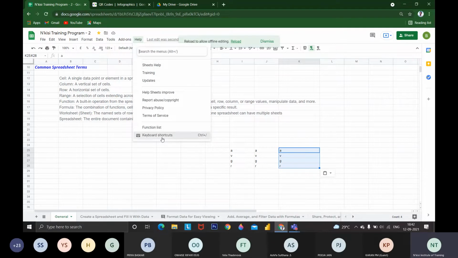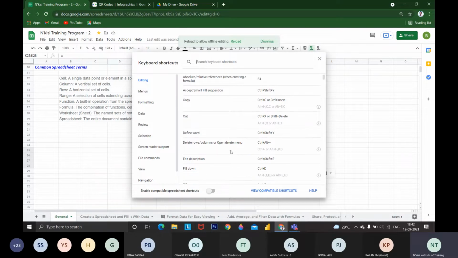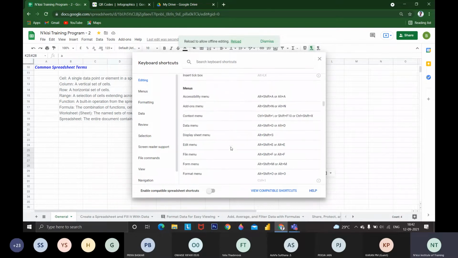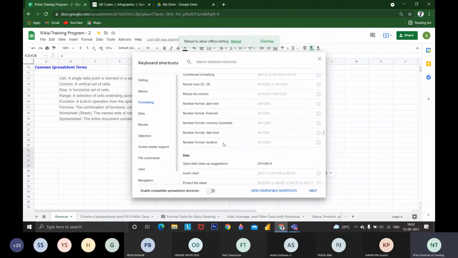So here is the option available for keyboard shortcut keys. If you want to copy, Control C or Control Insert, cut, whatever the functions you want, there are various shortcut keys available in Google Sheets, similar to Excel. If you are familiar with Excel, you can easily track whatever formulas are available here.